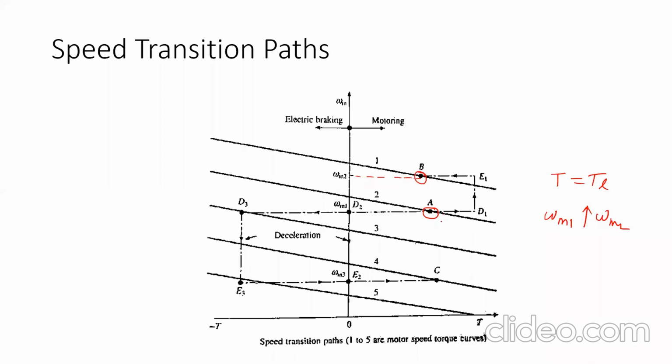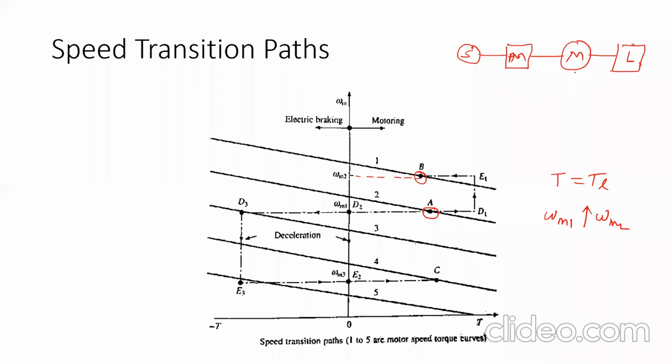We know the block diagram of the electric drive. If you remember, there are the blocks: first is the source block, then the power modulator block, then the motor block, and this motor is connected to the load. I will not show the feedback loop. This is the one line diagram of the electric drive.